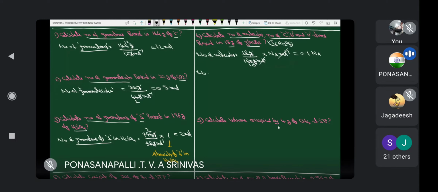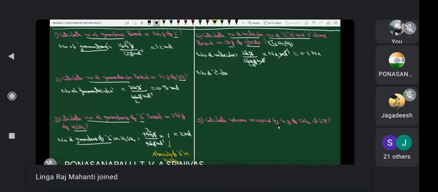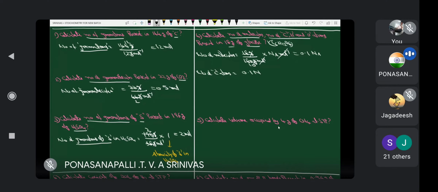And after that, number of carbon atoms is equal to how many molecules are there? 0.1 Na into atomicity 6. What is 6? Atomicity of carbon in glucose, that is equal to 0.6 Na. Next, this is the number of molecules into atomicity of carbon in glucose, C6H12O6. Same pattern I would like to follow.